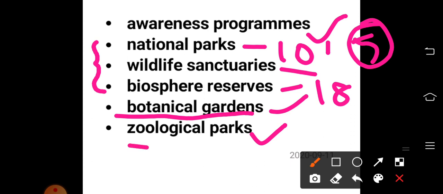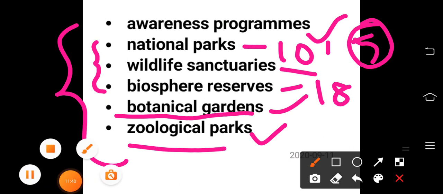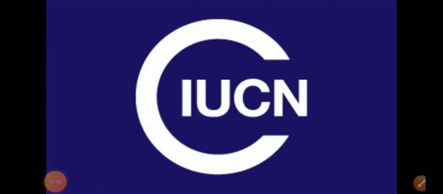Like that, zoological parks, zoos. We can see these wild animals there. They are protected there, isn't it? So these are some important steps that we can take to conserve natural resources and wildlife. Okay, there is an important thing about this conservation, that is IUCN. This is the logo of IUCN, the International Union for Conservation of Nature.